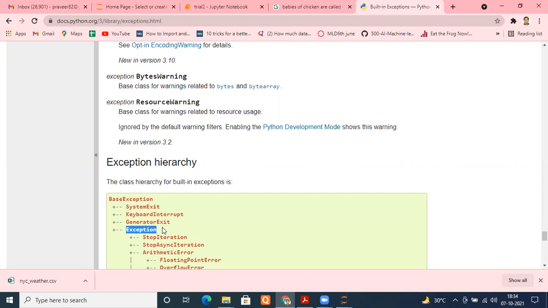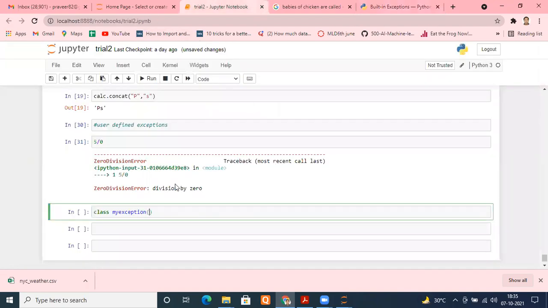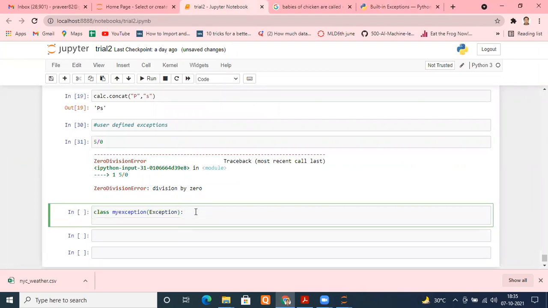Now we know how to inherit the methods and attributes from a parent class. So what do I have to write? Simply in the bracket, type the name of that class, that is exception. Colon. Again, create a constructor, def underscore init underscore, bracket, self and a message. Suppose I'm giving the name MSG for now, which I will take from the programmer or the user.